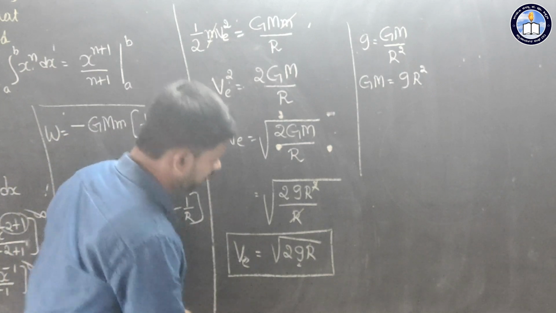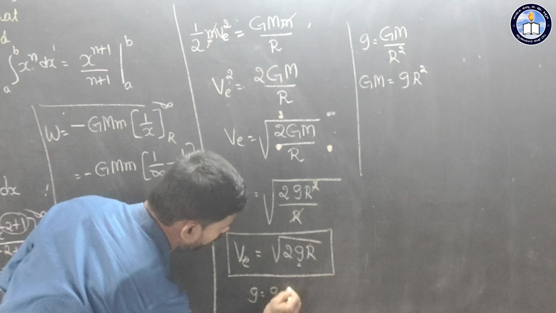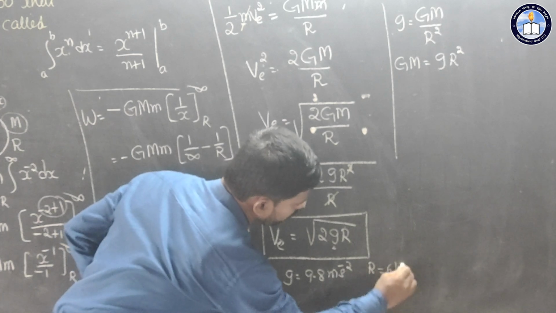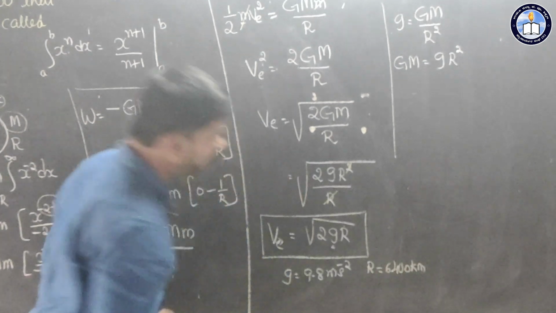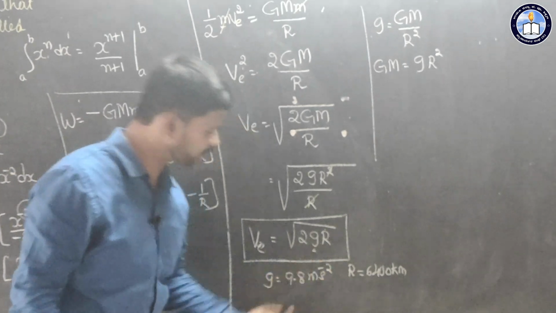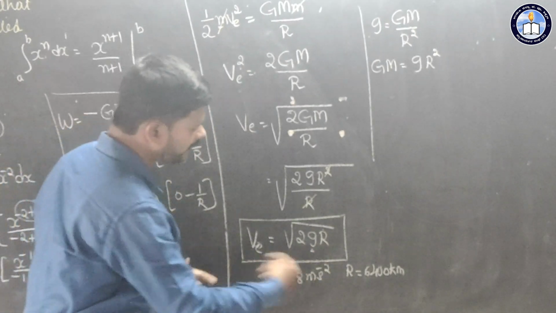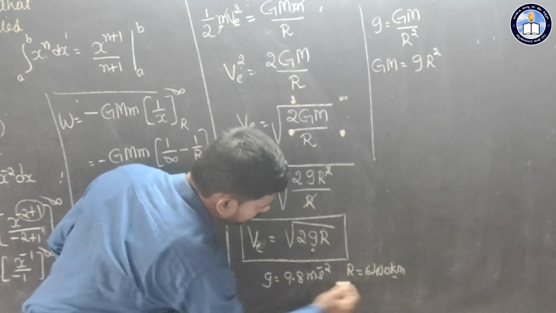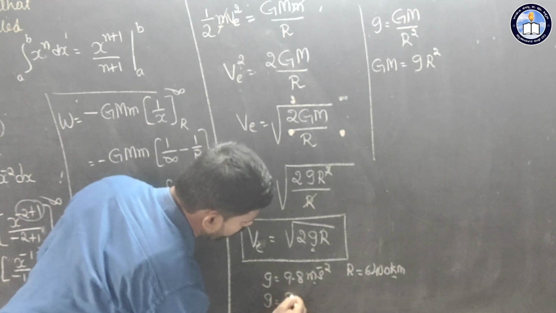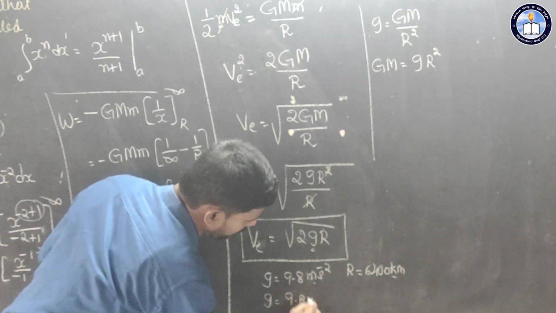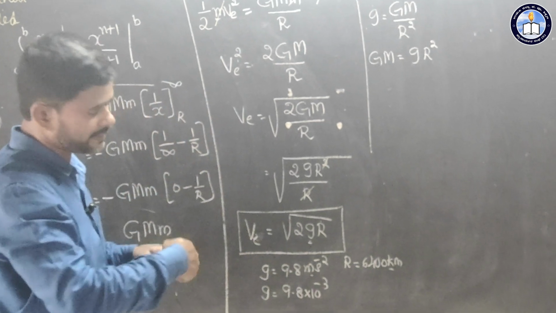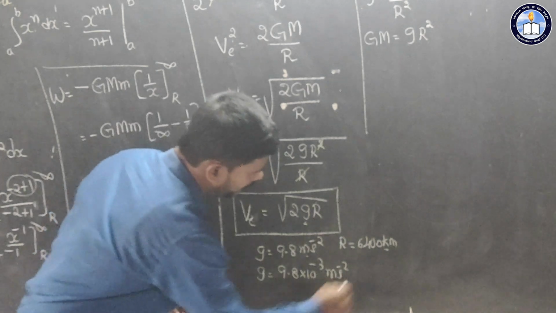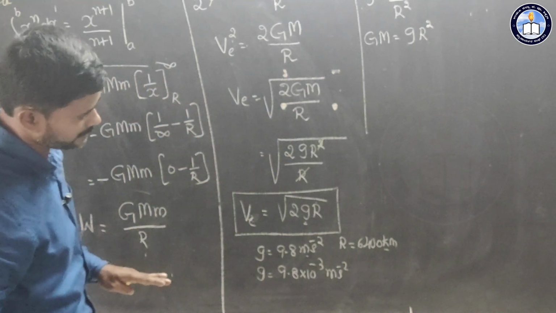Here in this case, if you substitute g is equal to 9.8 meter per second square and the radius of earth, nearest value 6400 kilometer, inside the square root we will get the escape velocity of earth. But before substituting that, observe here this is in kilometer and this is in meter. So I will write g is equal to 9.8 into 10 to the power minus 3, converting meter to kilometer. So this is kilometer per second square, and this is already in kilometer, 6400 kilometer.